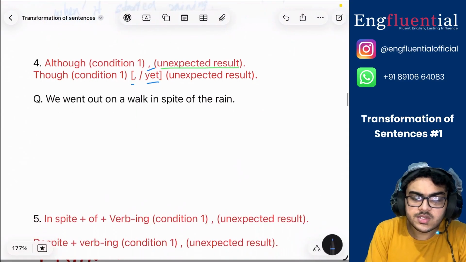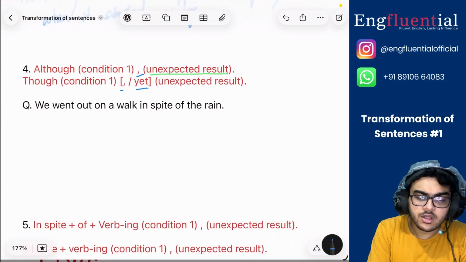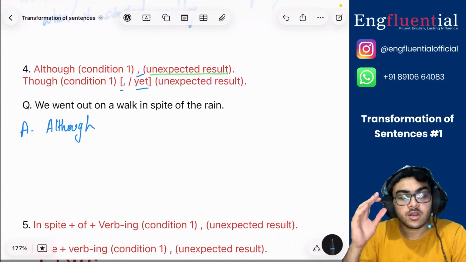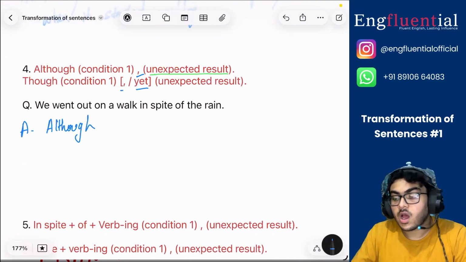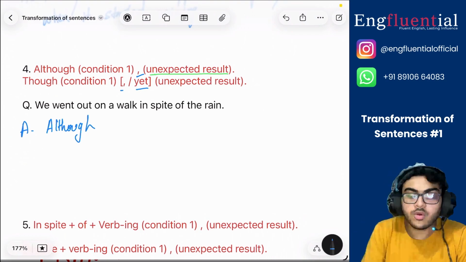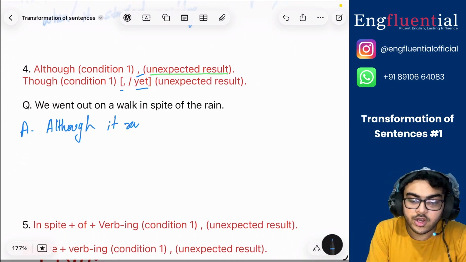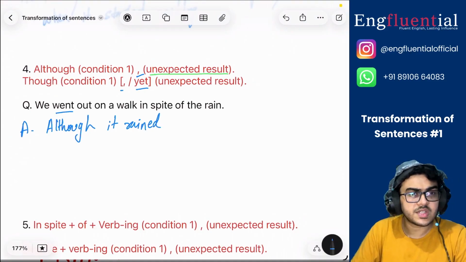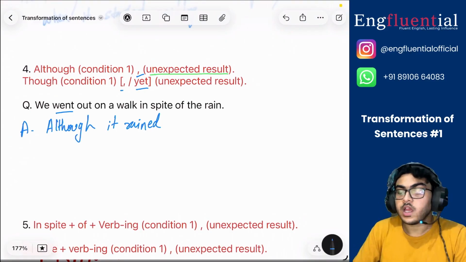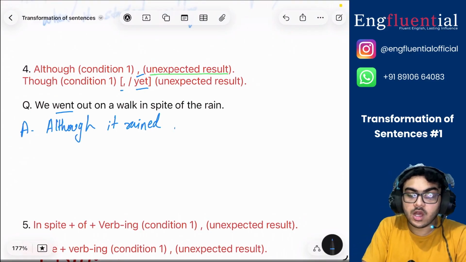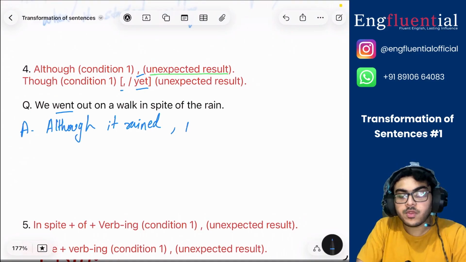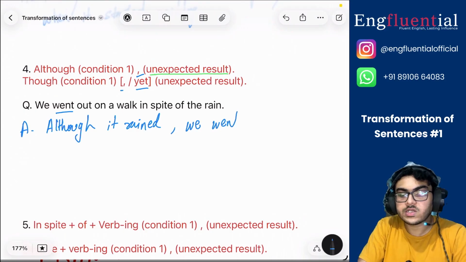Let's try to answer this. We went out on a walk in spite of the rain. The answer to this will be: Although it rained. How do I understand rained? Because the first verb is went. Went is the past tense of go. So although it rained, then I use a comma, very important. Although it rained, comma, we went out on a walk.